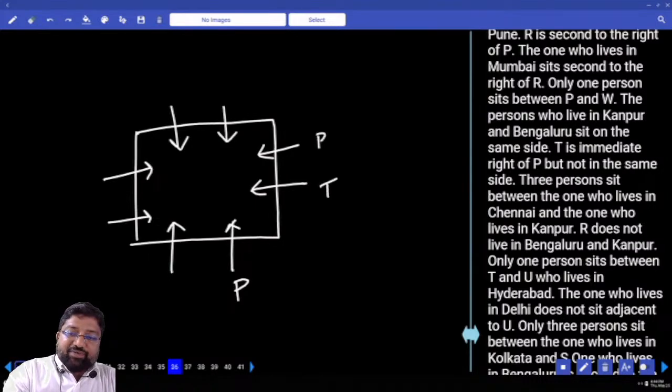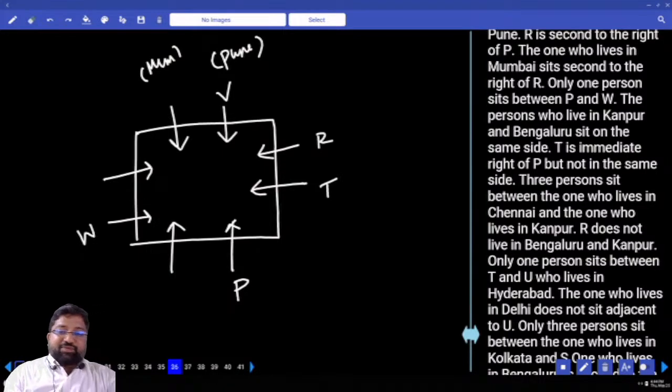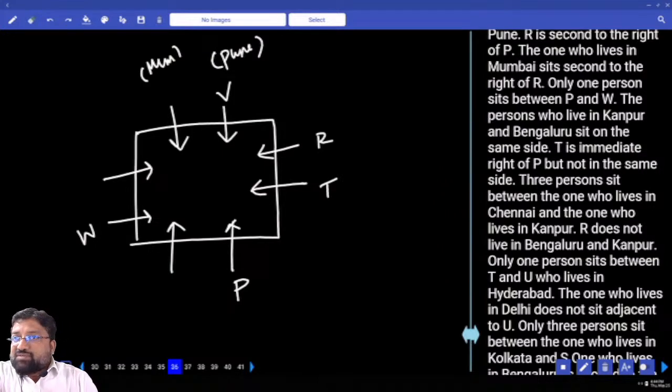Second to the right of P is R. Second to the right of R is Mumbai. Opposite to P is V, who is from Pune. One person between P and W, so for sure this has to be W. We need to know this, otherwise it is very difficult. But there he gave one point.